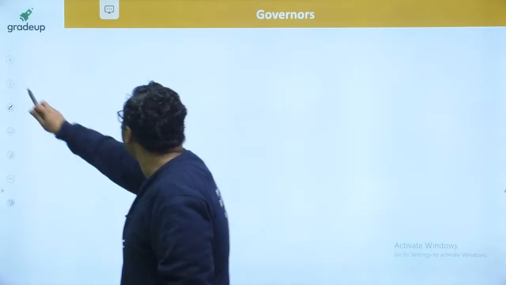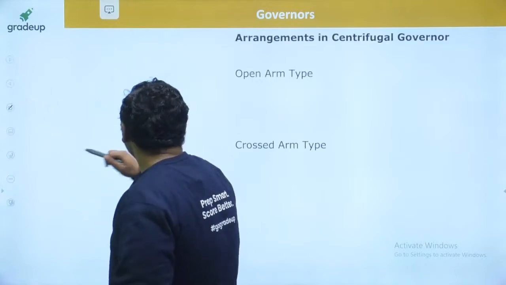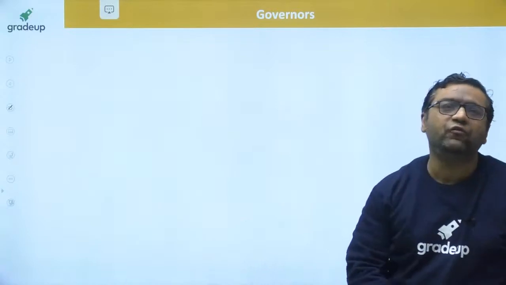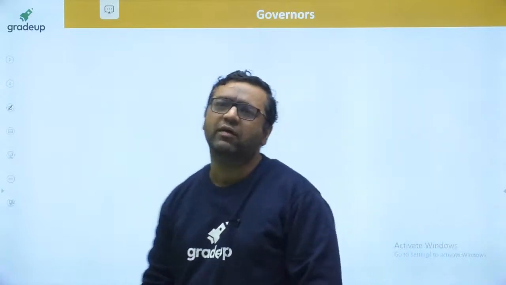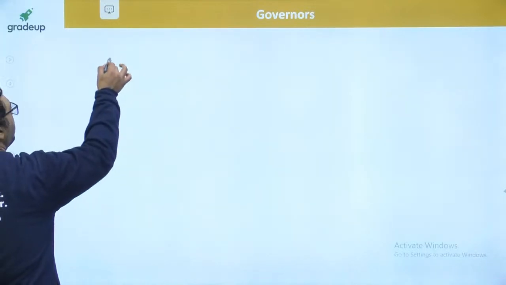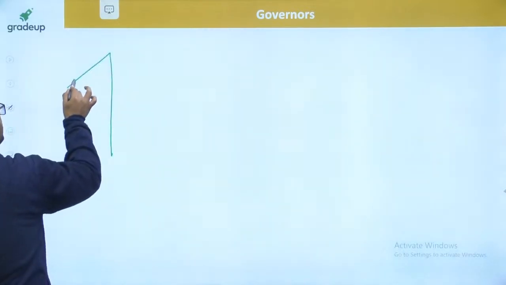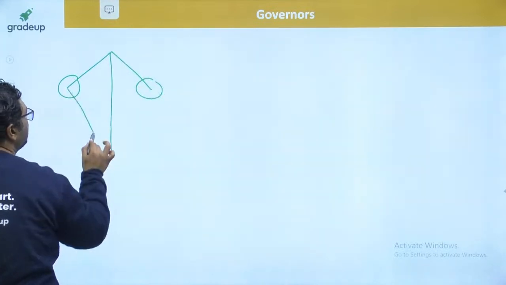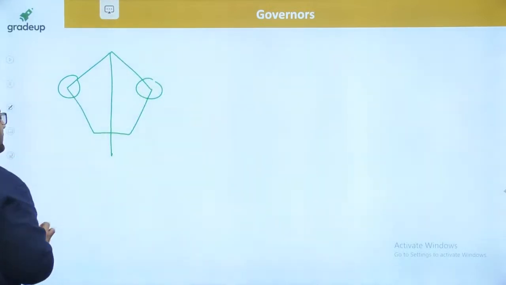And when we are talking about the governor, there are three configurations possible for this type of governor. One is a simple pendulum type watt governor, and the line diagram for governors is made like this. This was the line diagram we have made. So this is said to be the simple pendulum type watt governor.